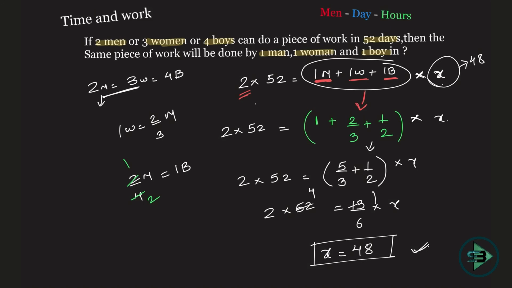So the approach for this always remains the same. If you're writing a man here, compare it with men. If you're writing a woman here, compare it with women. If you're writing a boy here, compare it with a boy. Okay, and eventually you'll always reach your answer. No matter how complicated they are, all you need to do is the right conversion, compare them with the right values, and you will always reach your answer.